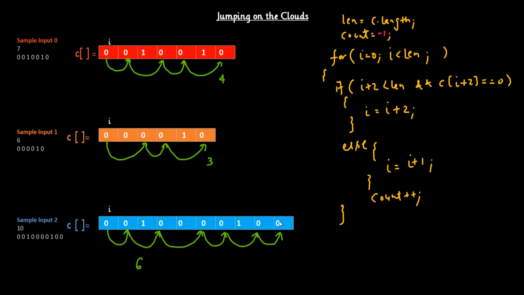So your job is done. No need to increase the jump count further. To negate that effect, we have initialized count to minus 1, or you can return count minus 1 instead of just returning the count as an answer. Because at the end the count will hold the actual jump count plus 1 extra jump.